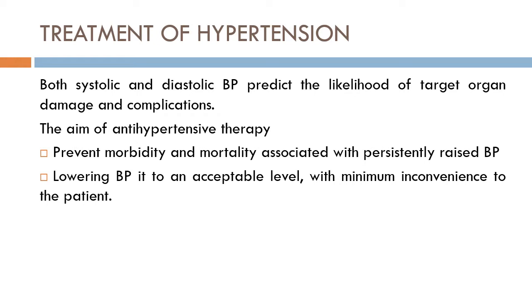Where the cause of elevated blood pressure is not known, we call it as essential hypertension. There has been no finding of increase in the sympathetic stimulation or increase in the renin-angiotensin system stimulation in most of these patients.